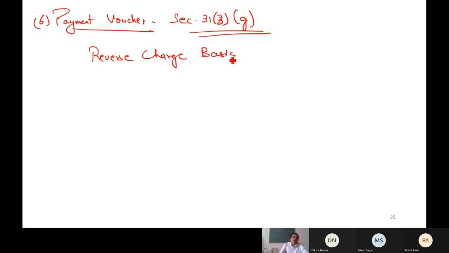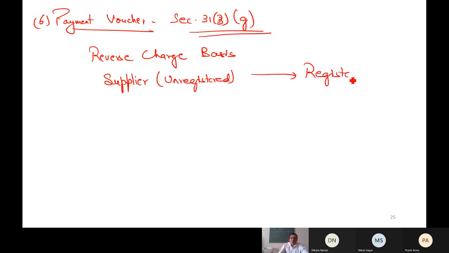Now, if you remember, who are covered under reverse charge? When the supplier is unregistered, this is one of the conditions, and the recipient is a registered recipient.